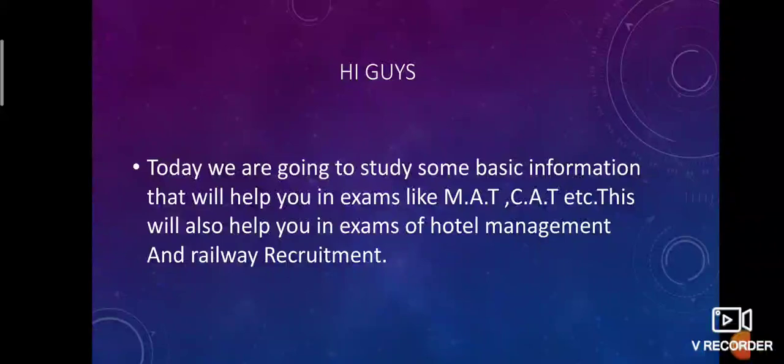Hi guys, today we are going to study some basic information that will help you in exams like MAT, CAT, etc. This will also help you in exams of hotel management and railway recruitments.